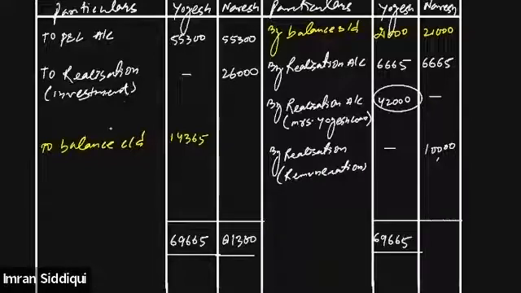And on Naresh's account credit side, subtracting 81,300 minus 21,665 minus 10,000, we will be getting 43,635. So now what does this actually mean?